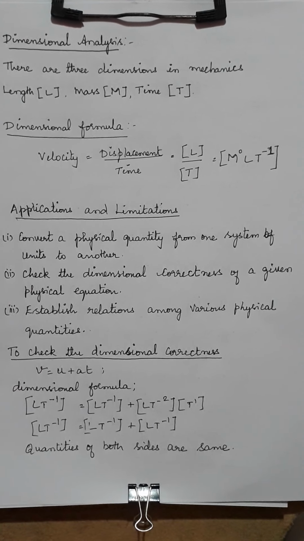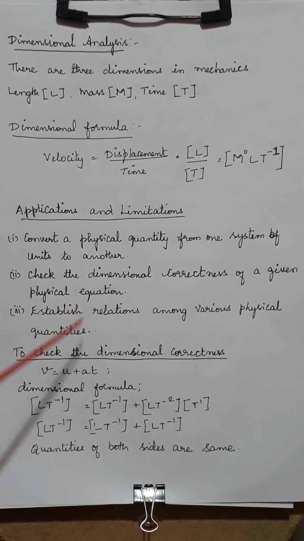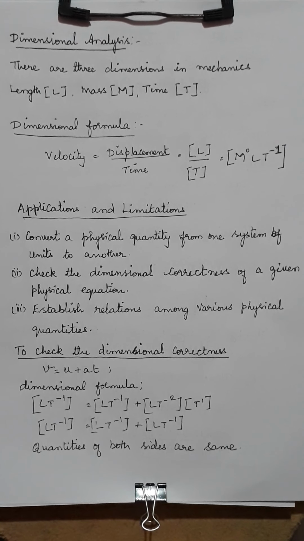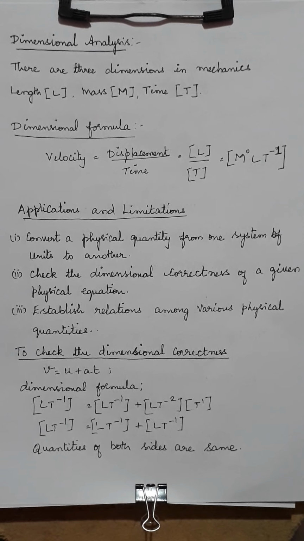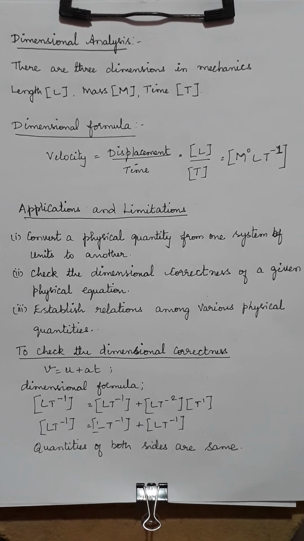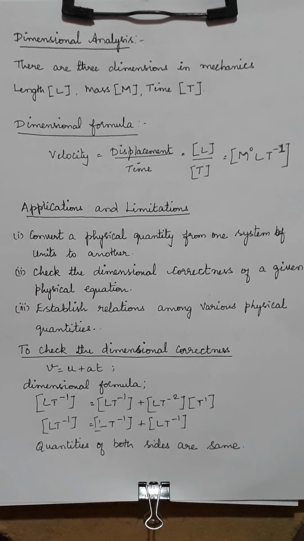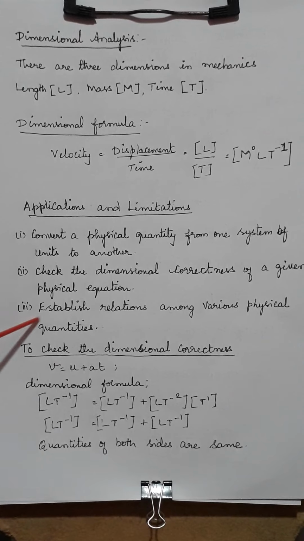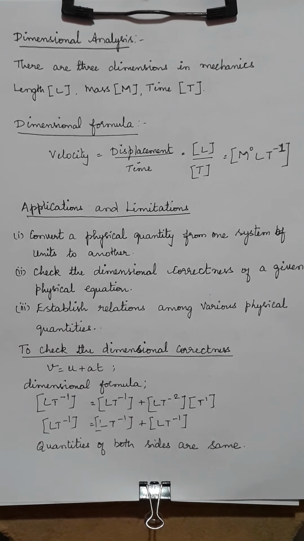The second one is where I am going to check the dimensional correctness of a given physical equation. Any physics equation can be rewritten with dimensional formulas. If on both sides each and every quantity has the same formula, then I can say that it is correct. Otherwise it is wrong.